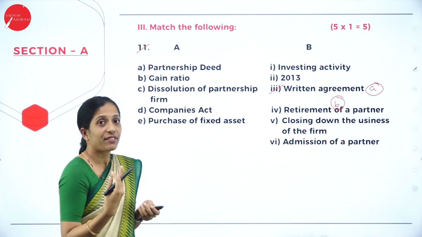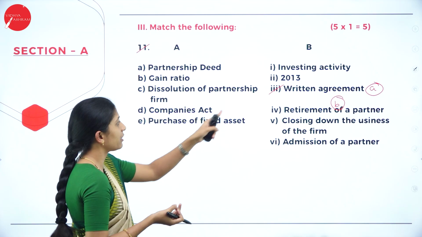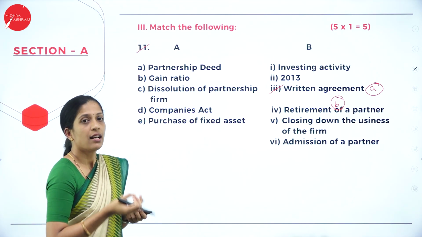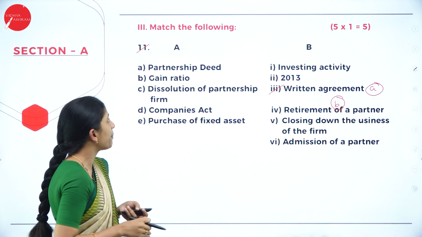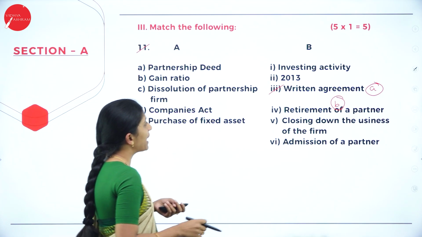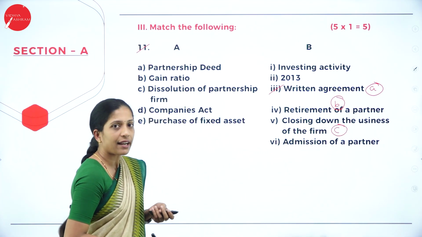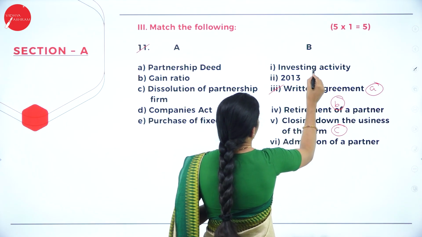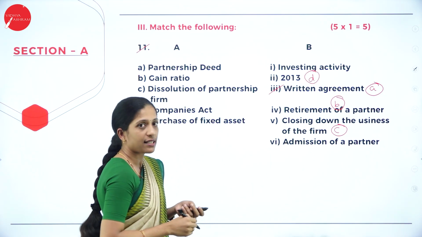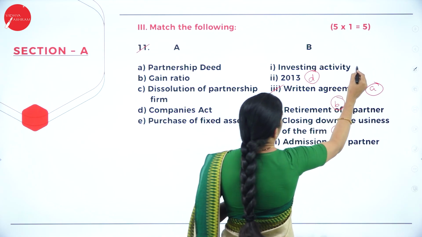Next, suppose if they ask sacrifice ratio, then it would be admission of a partner. Gain ratio is calculated under retirement of a partner. Dissolution of a partnership firm means what? Closing down of the business. Companies Act 2013. Next, purchase of fixed asset. It is what? Investing activity.